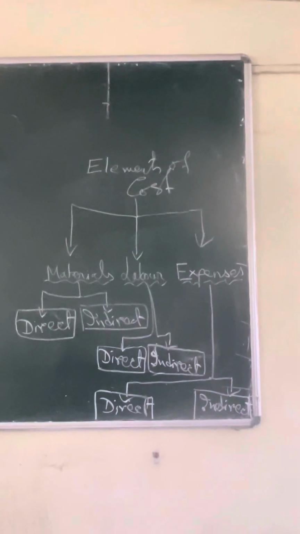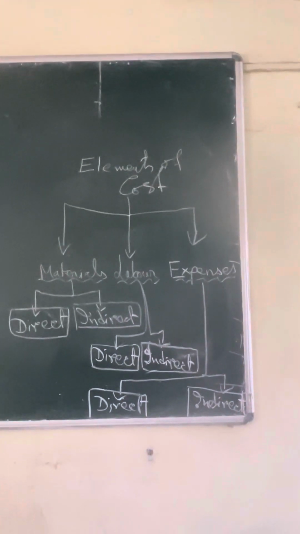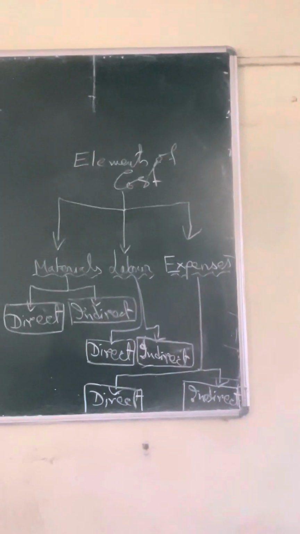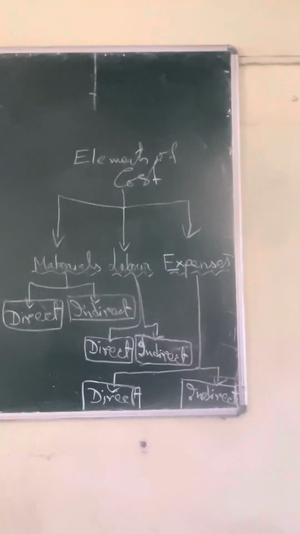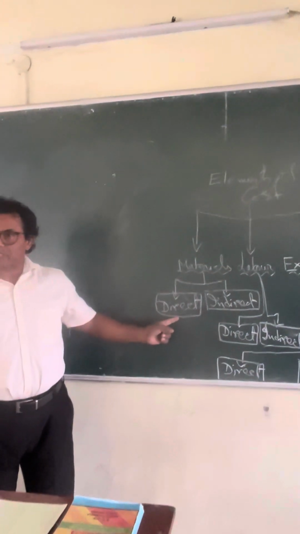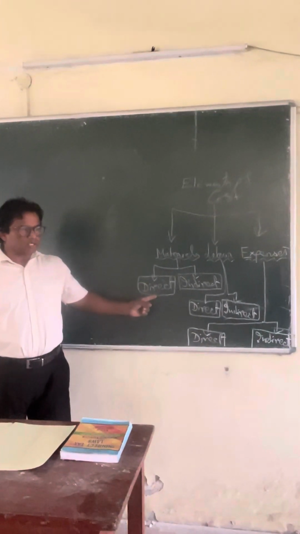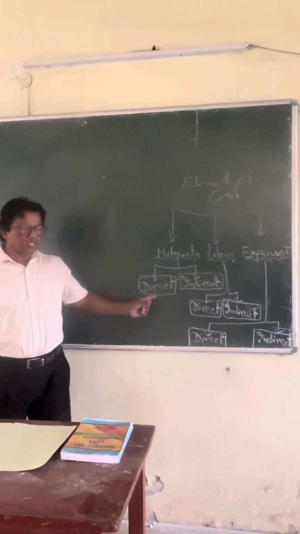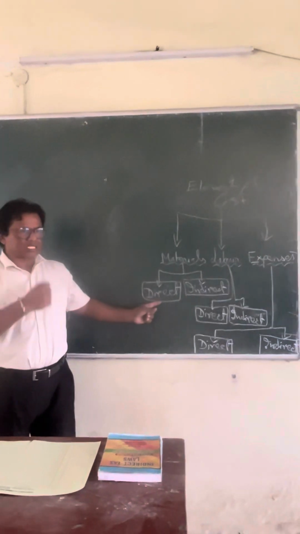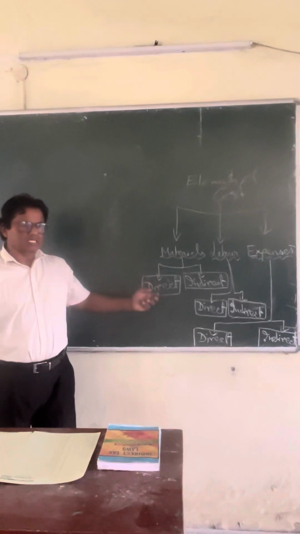Now material is of two types: direct material and indirect material. Labor is of two types: direct labor and indirect labor. Expenses is of two types: direct expenses and indirect expenses. Material which is ultimately traceable in the product. Like, as I always give the example, for making your dress, cloth was used and the cloth is still available, traceable in your dress. Cloth is direct material.